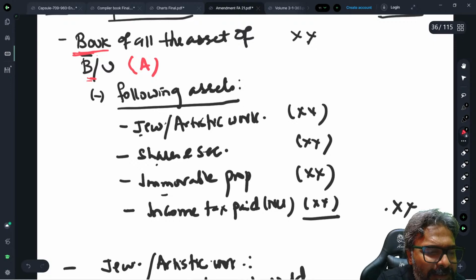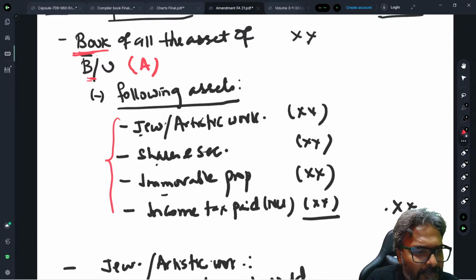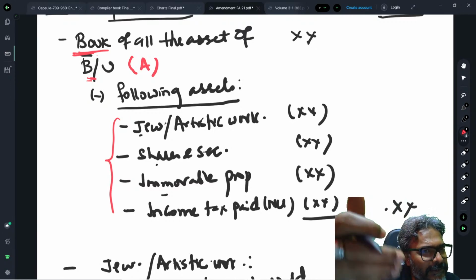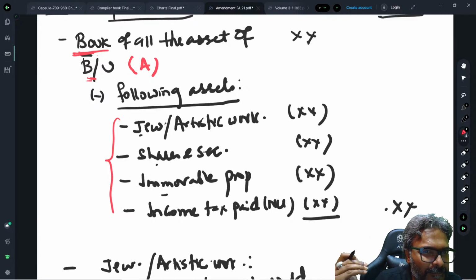Now in all these cases, every time these assets are out from the game. You all are aware, these assets are out of the game: jewelry, shares and security, immovable property, and the income tax paid. Now you all are aware, because we don't take book value of these assets, we take the fair market value. Isn't it? So therefore, these are the assets which are excluded.